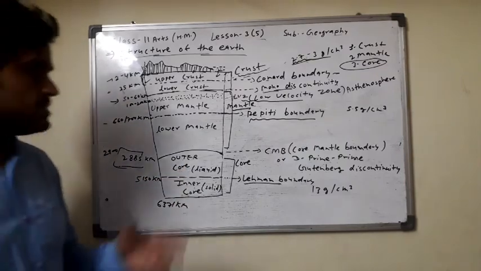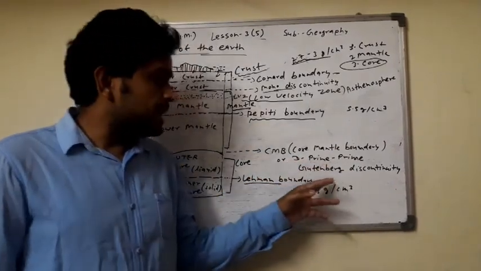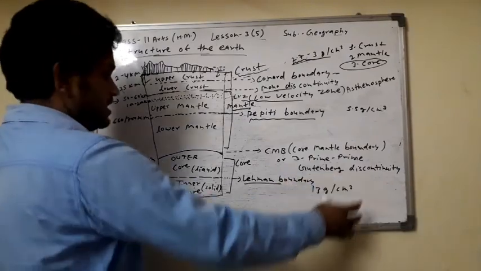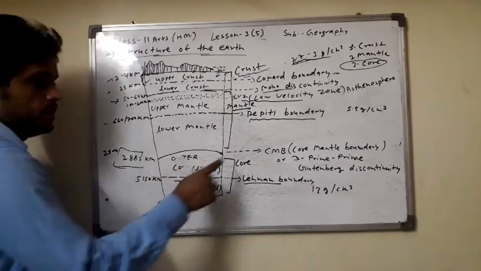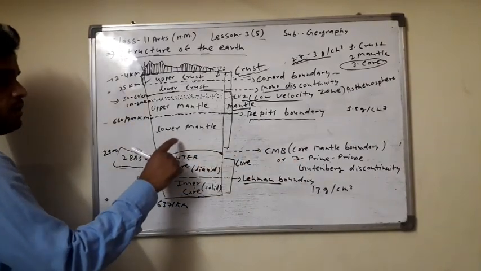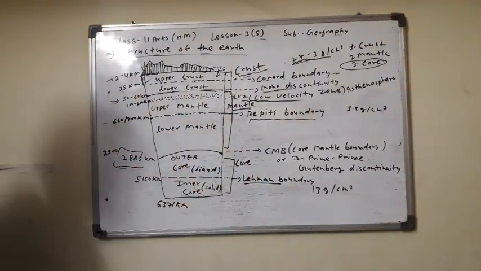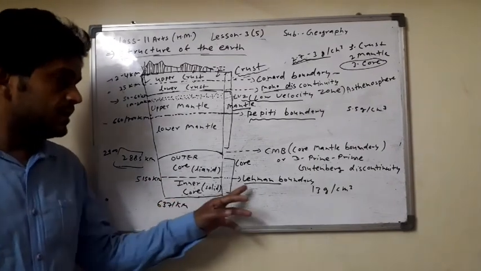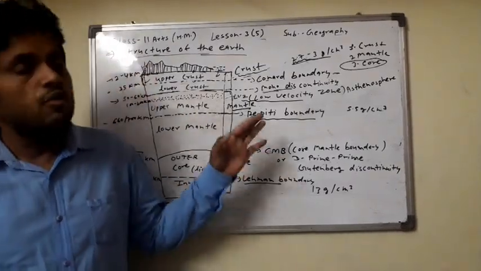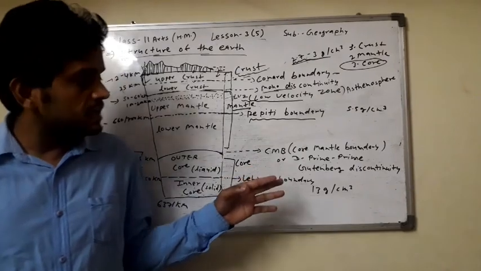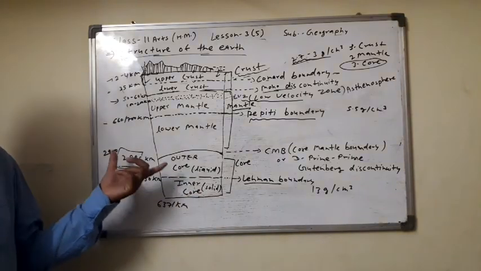are also separated by CMB, the core mantle boundary. The core mantle boundary is also called D prime, and we can also say Gutenberg discontinuity, found between the lower mantle and the outer core. This is also known as the core mantle boundary, CMB, and the outer core and inner core are separated by the Lehmann boundary. The density also increases in this last part, from 5.5 gram per cubic centimeter to 13 gram per cubic centimeter found in core.